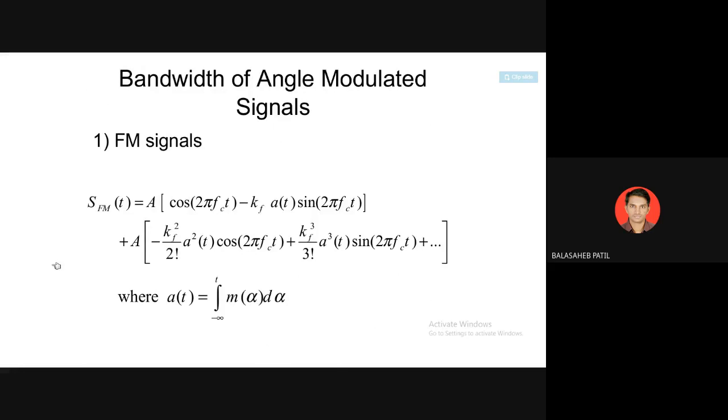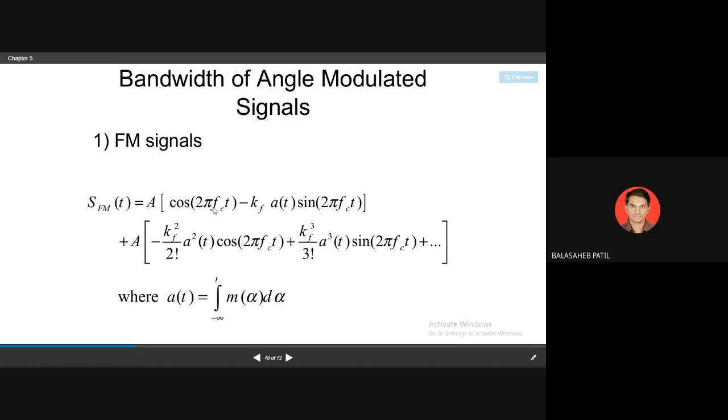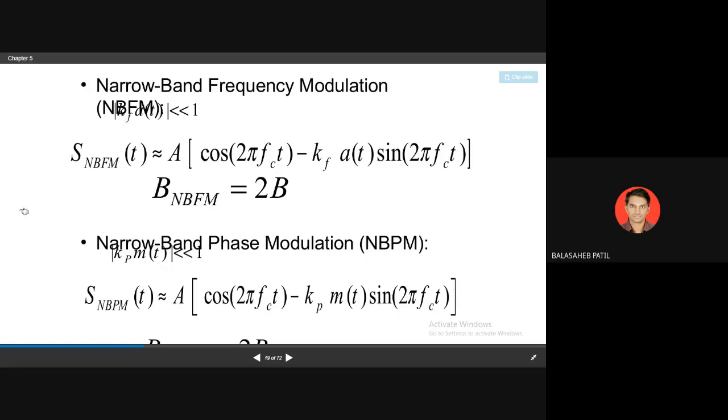Then bandwidth, they have asked how to find the bandwidth. So for FM, the bandwidth will be infinity, where this is A cos(2 pi fc t) minus kf a(t) sin(2 pi fc t) plus (A minus kf square by 2) a square cos(2 pi fc t) plus a3 and so on up to infinity, where they have considered the integration from minus infinity to t of m(alpha) d alpha. That gives the narrow band FM and wide band FM.